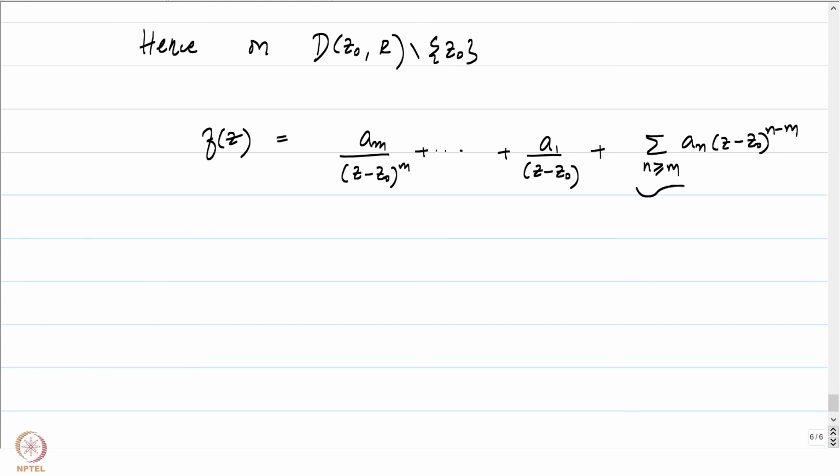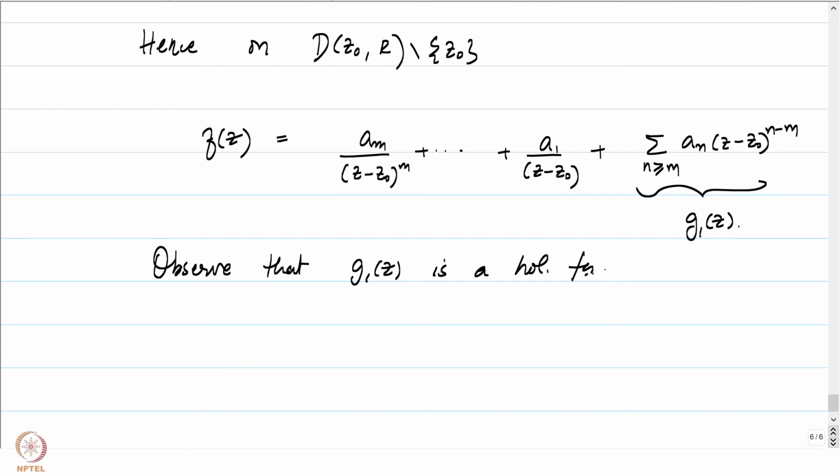If you notice this, if you call it something, maybe h0, h1, everything is taken, so let us call this g1 of z. Notice that g1 of z is going to be a power series which converges. So, observe that g1 of z is a holomorphic function on D(z0, R) because it has a power series expansion there.